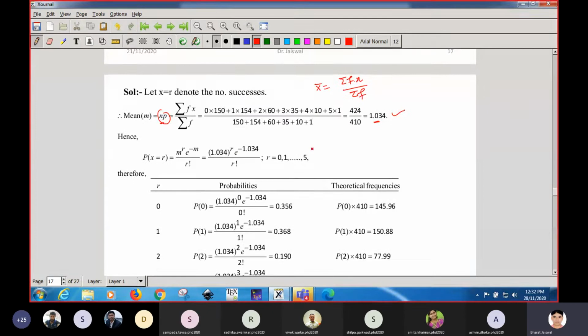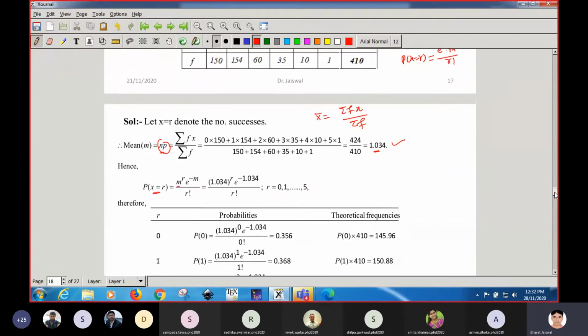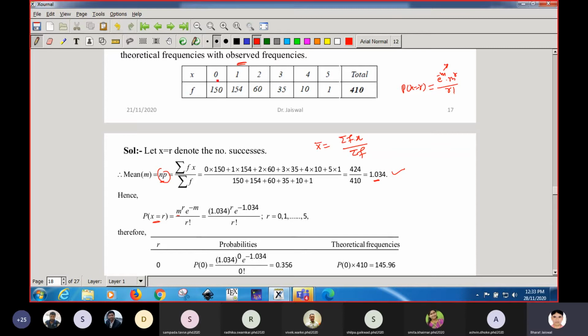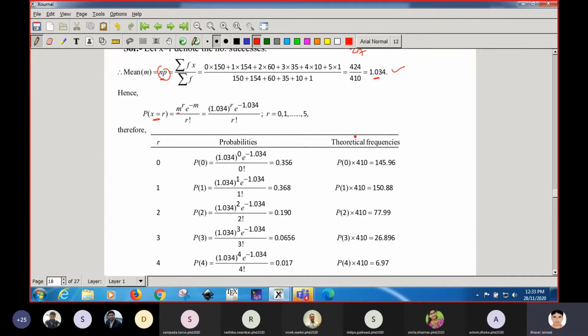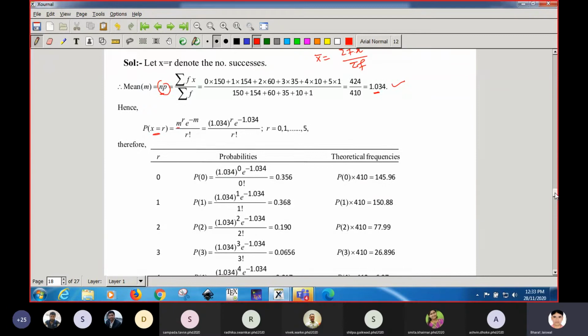Now the question is, what is the Poisson distribution? This is the formula for r successes. Put the value of m and run the values of r from 0 to 5: 0, 1, 2 and so on. If you find using this probability distribution, you will get the theoretical frequencies. So for 0 successes, the theoretical frequency obtained through the Poisson distribution is so much. How? You just have to multiply it with the probability. Suppose you want to find the frequency of 0 successes. You just have to multiply it by the total frequency, that is 410.